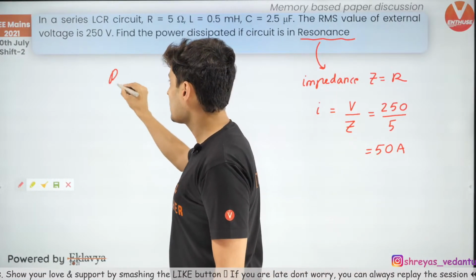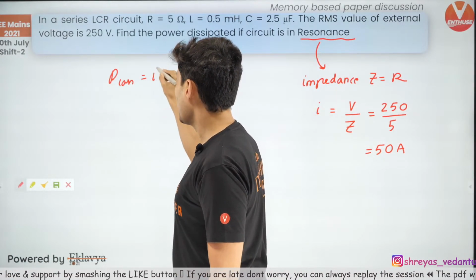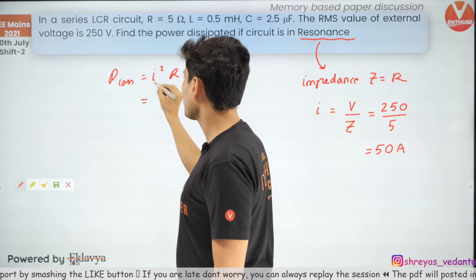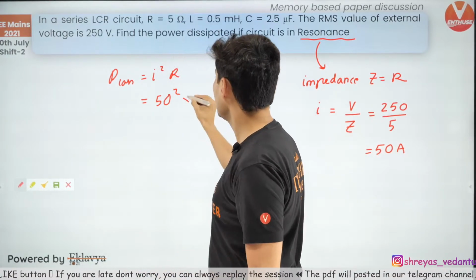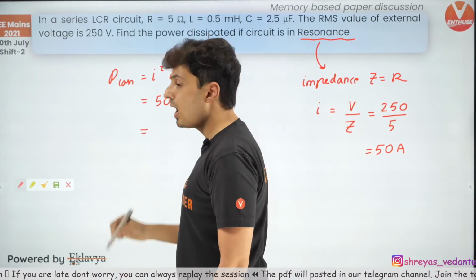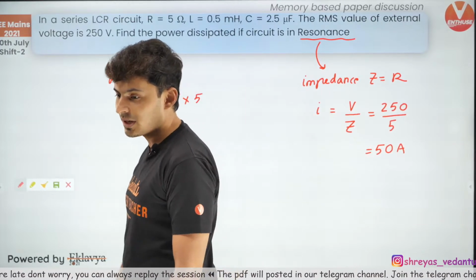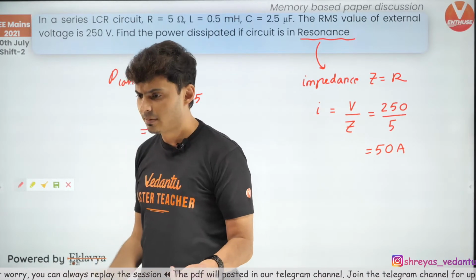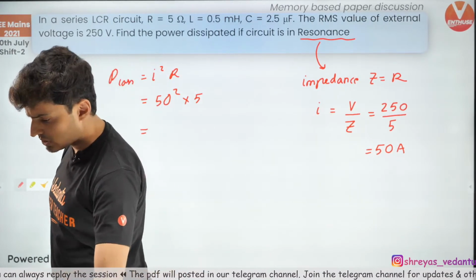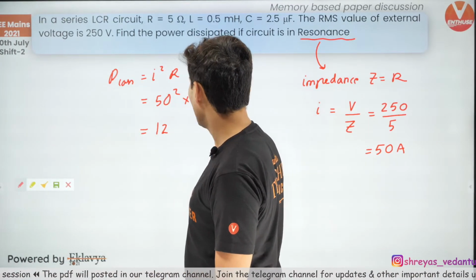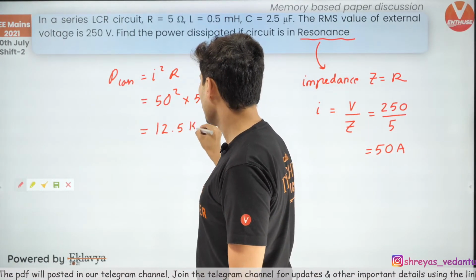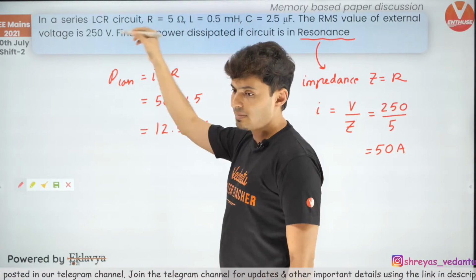And the power loss is always I RMS square into R. The current is 50, we just figured this out, into the resistance. So how much are you getting? I think this was integer type, guys. You should tell me. So see if you got it as 12.5 kilowatt, assuming these are RMS values.